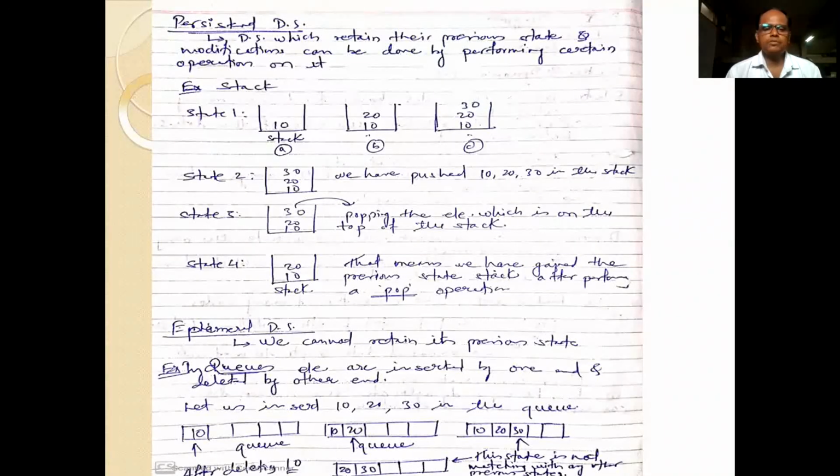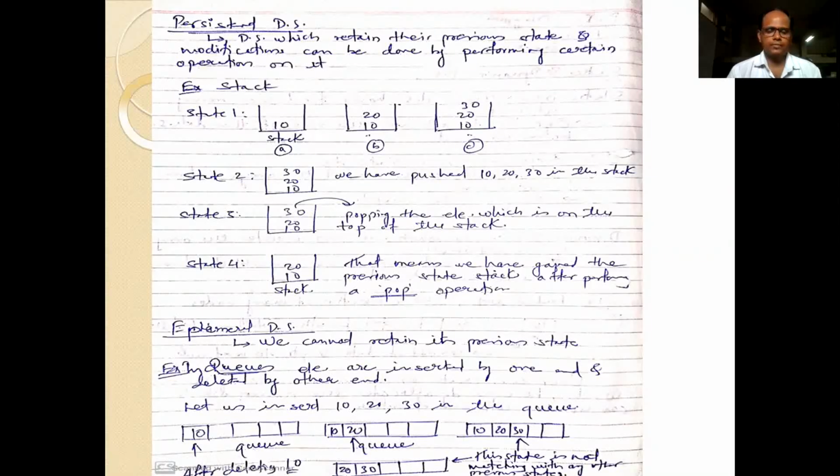If you see the example of a stack, we have different states. Suppose the stack is empty initially, and in state 1 we have inserted element 10, then element 20, then 30. So in state 1 we have the three elements which we have inserted into the stack.